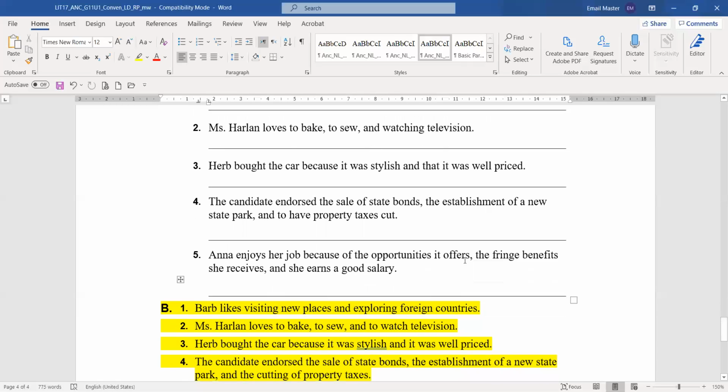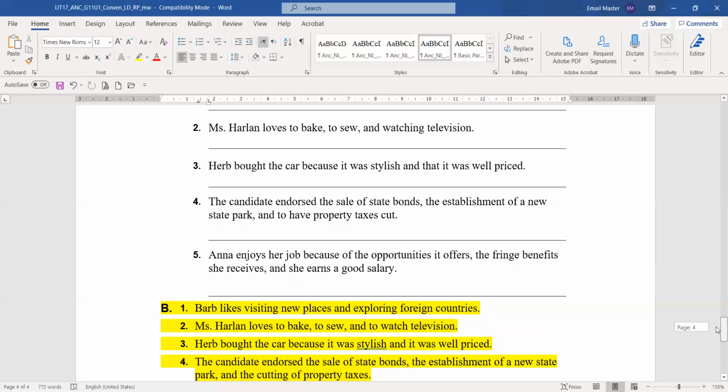And number 4, the candidate endorsed the sale of state bonds, the establishment of a new state park, and to have a property taxes cut. So this last one, to have property taxes cut, is not one of the others. So basically we have to make it similar to that. So how do we make it? And the cutting of property taxes. We have to make it like a noun, the cutting of property taxes.